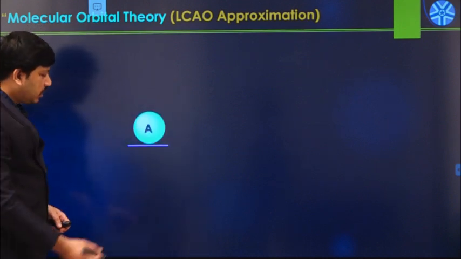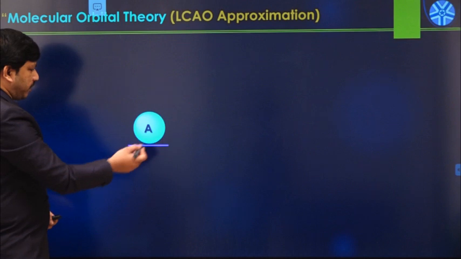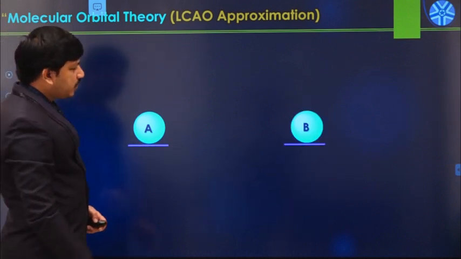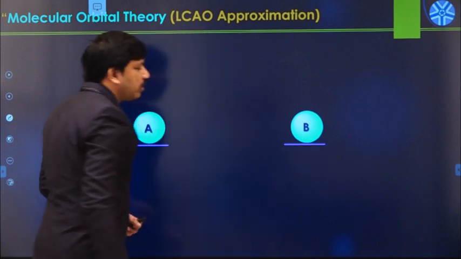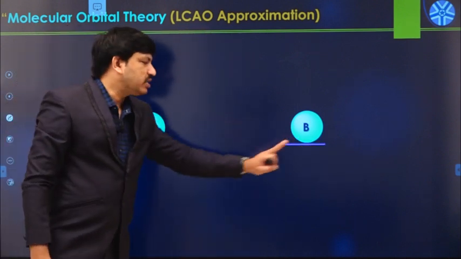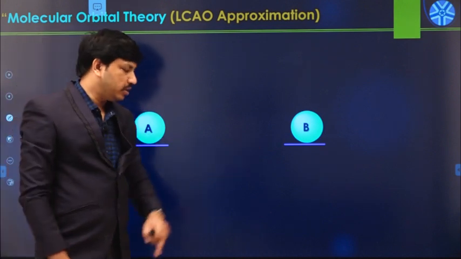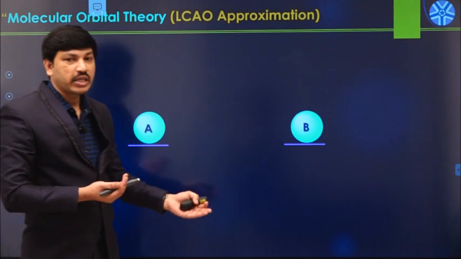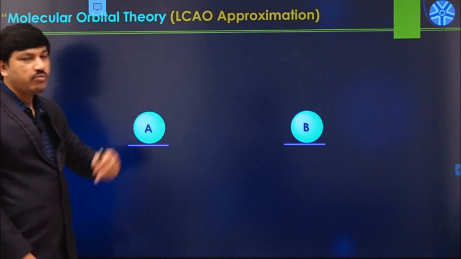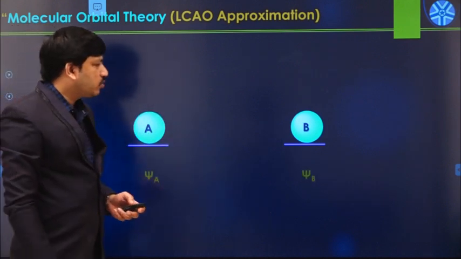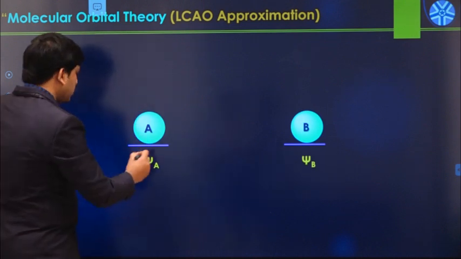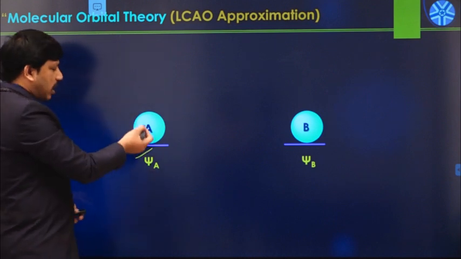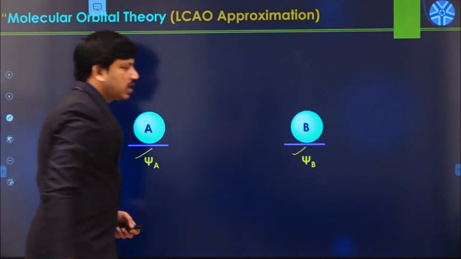So let us assume this is the energy of the atom A. Similarly, we have another atom, and this is the energy of the atom B. Both have the same amount of energy, that's the reason I represent it like this. Now these two atoms combine with each other, and they will form the corresponding bonding molecular orbital and anti-bonding molecular orbital. These are the psi functions of atom A and atom B: psi A represents atom A and psi B represents atom B.